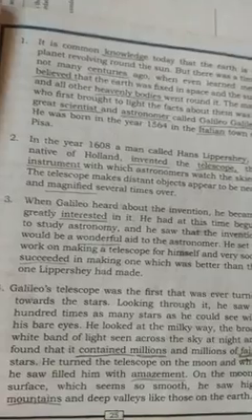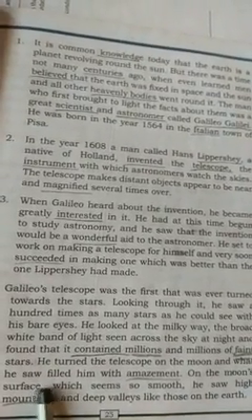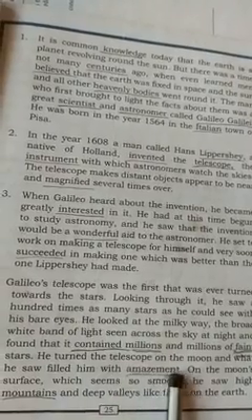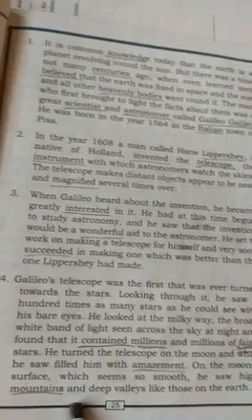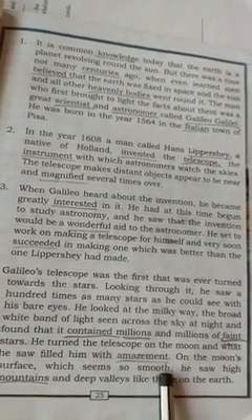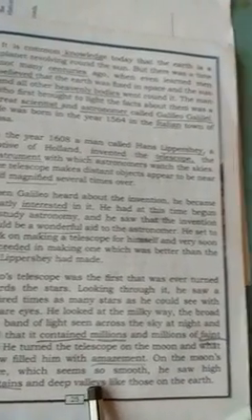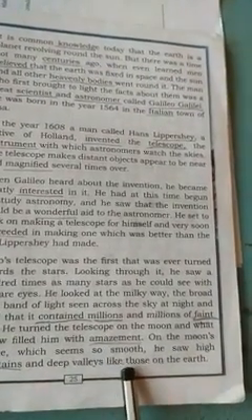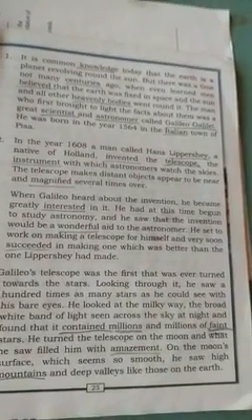Okay, so he also turned the telescope on the moon, and what he saw filled him with amazement. He was wonderstruck. On the moon's surface, which seems so smooth, he saw high mountains and deep valleys like those on the earth. So he also observed on the moon.